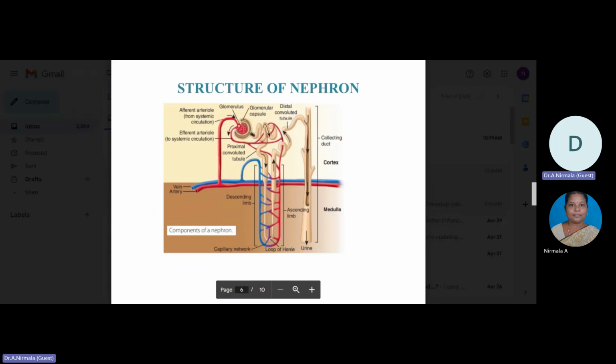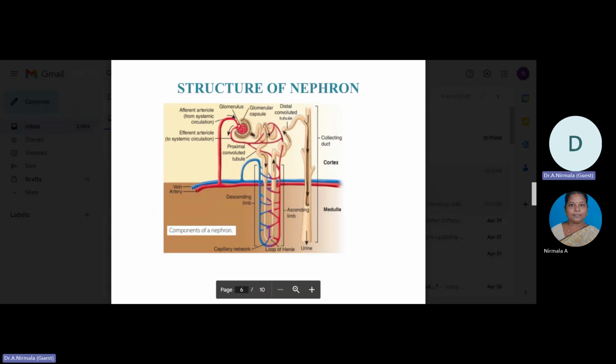Many collecting ducts converge and open into the renal pelvis through the medullary pyramids in the calyces. The Malpighian corpuscles, proximal convoluted tubule, and distal convoluted tubule of the nephron are situated in the cortical region of the kidney, whereas the loop of Henle lies in the medulla.